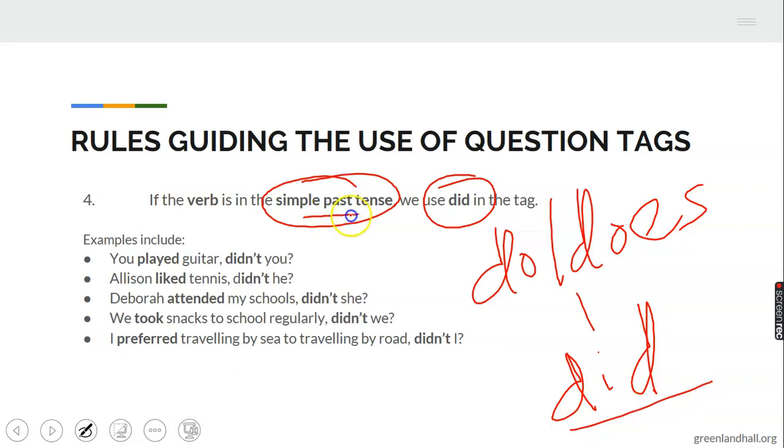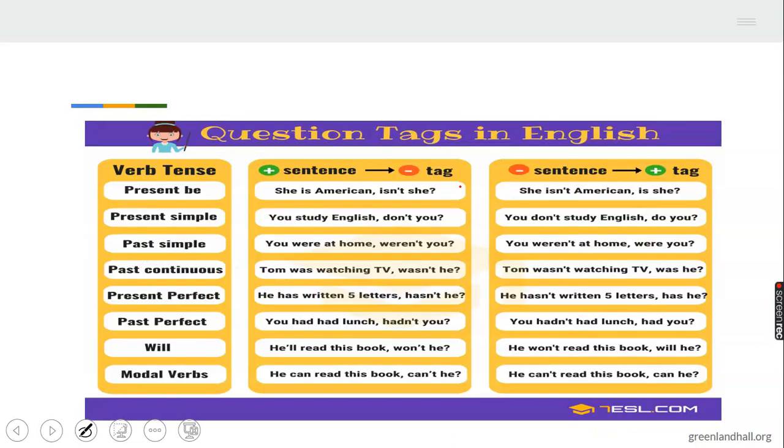So for past tense form now, we use did. And you can see it here. Played is taking didn't. Liked is taking didn't. Attended is taking didn't. Took is taking the same thing. Preferred, the same thing. So when your verb is in the past tense form, the verb has no helping verb, but is in the past tense form, we use did in the tag. And you can see examples here.